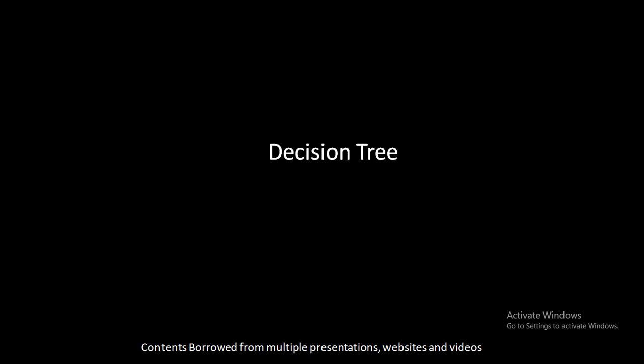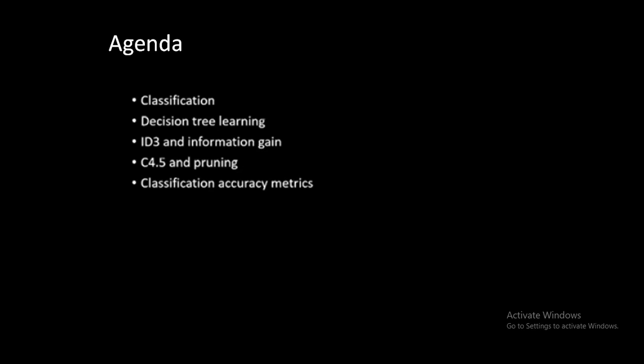So what is my requirement? This type of algorithm comes under the umbrella of classification. So classification का पहला approach है decision tree. So what we will cover in this? So what is classification? Then we will start learning with decision tree learning. Then ID3, C4.5 algorithm and some of this type of classification algorithms we will discuss.